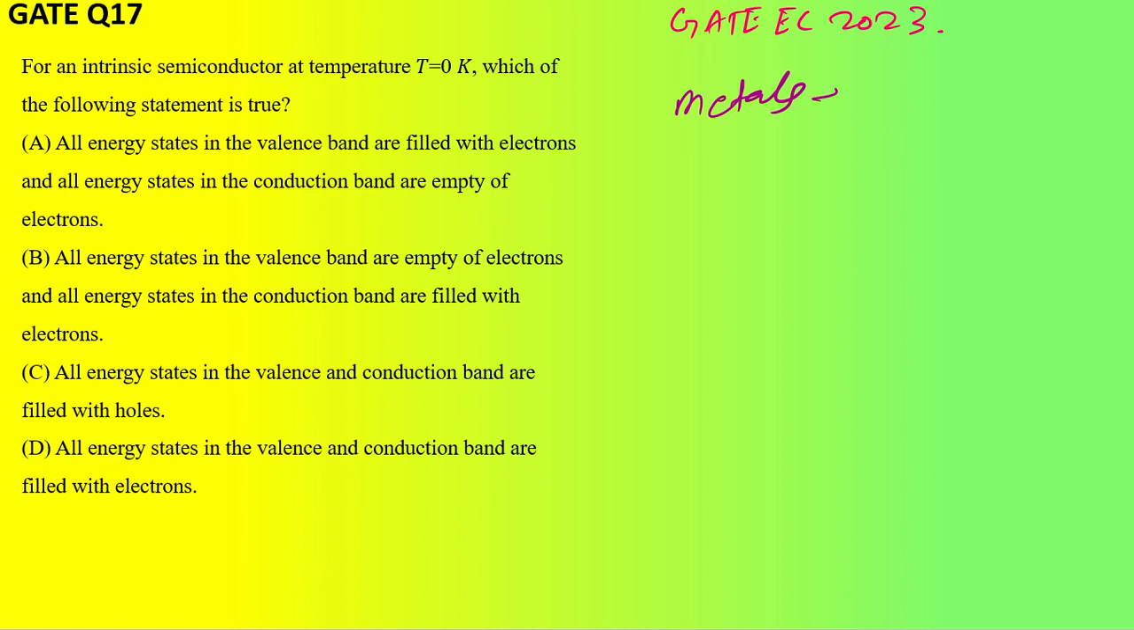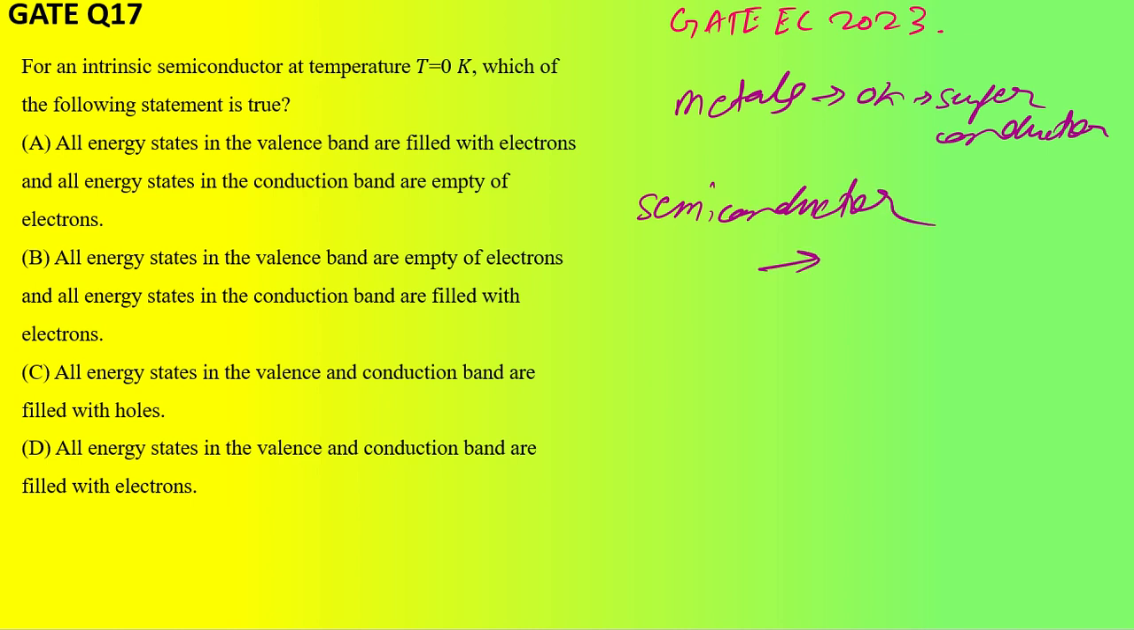So for metals at 0 Kelvin they become superconductors, okay, perfect conductors. And for semiconductors, they become insulators at 0 Kelvin. So at 0 Kelvin they become insulators.